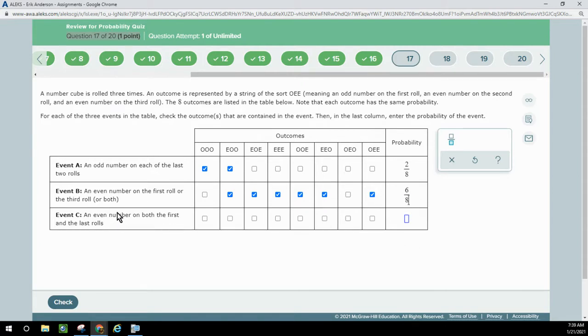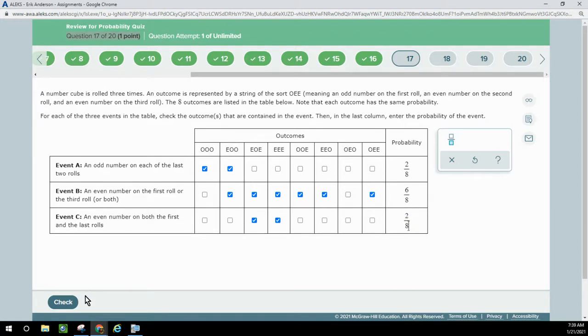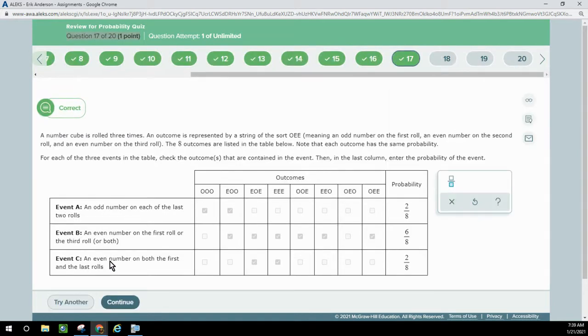An even number on both first and the last rolls. So that narrows it down. Even first and last, even first and last. So 2 out of 8. So they did not have to be simplified, but you could simplify them to 1/4, 3/4, 1/4 if you wanted to.